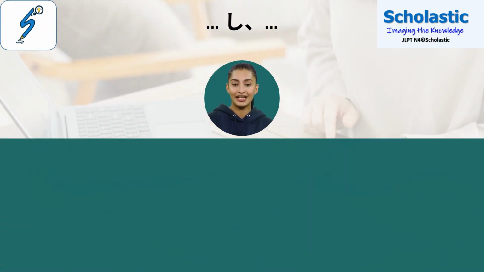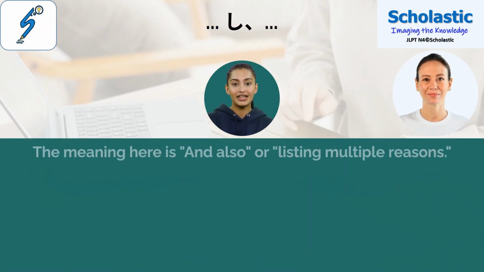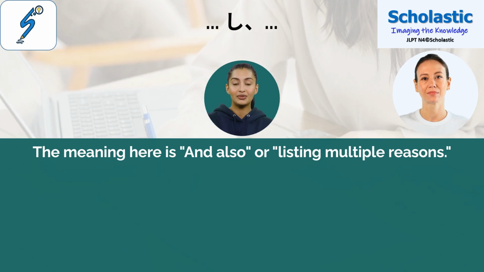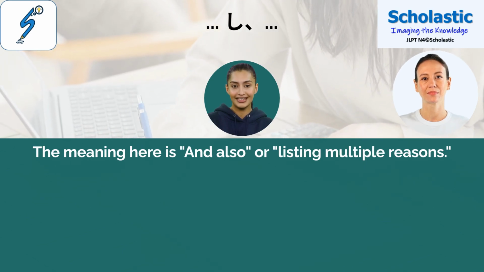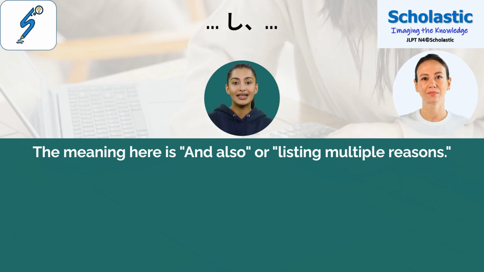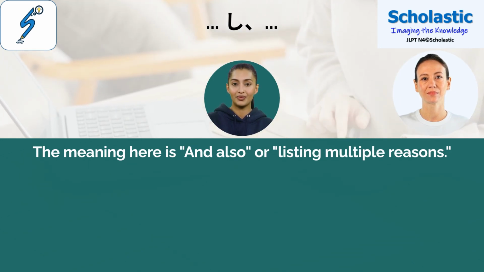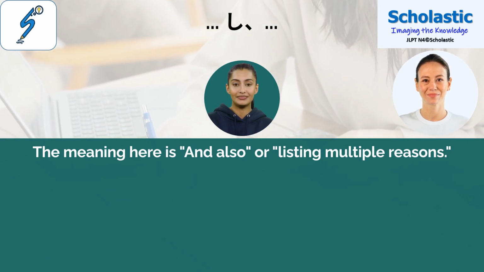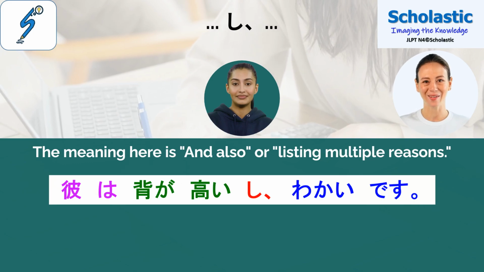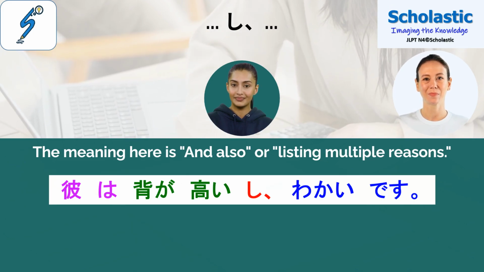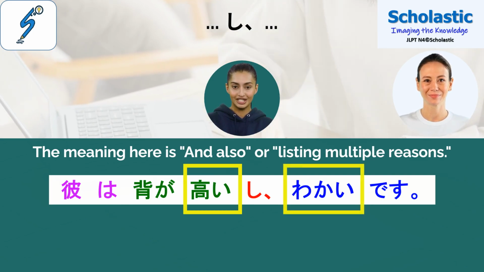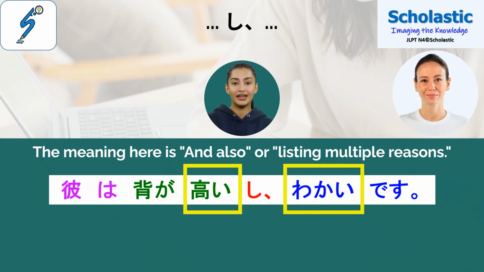Here we are going to look at the usage of し. The meaning here is "and also" or listing multiple reasons. This grammar connects multiple reasons, qualities, or characteristics. It can also imply that there are other unstated reasons or qualities. Use the plain form of verbs or adjectives, add し, and connect with another statement. For example, 彼は背が高いし、若いです。 This connects 高い and 若い using し to tell, he's tall and he's young.